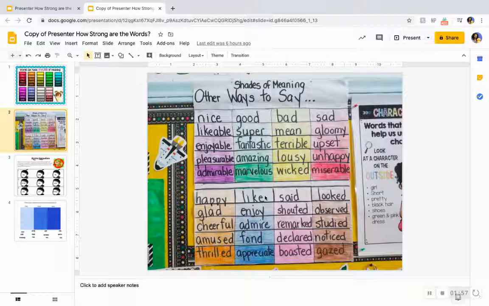Let's look at this one. So here we have some verbs, some action words that all kind of mean talking. It starts pretty weak, said, very simple word. Then it gets a little stronger, shouted. Then a little stronger, remarked. Then declared, then boasted. Wow, that's a really strong word that tells me, instead of just saying said, that this person was saying something in a way that they're kind of bragging. So it's a word that kind of means the same thing, but it gives a lot more information and is a stronger word. Let's practice that together right now.